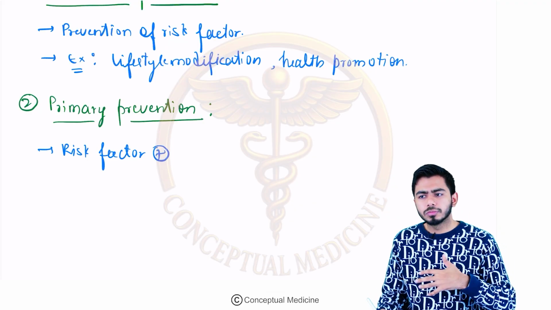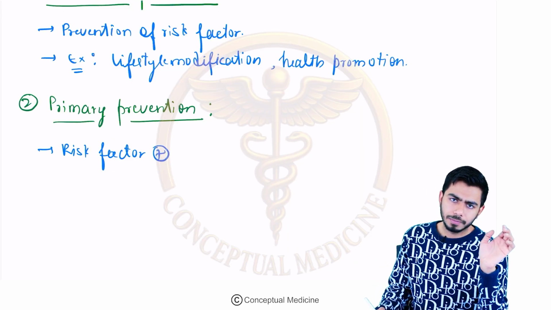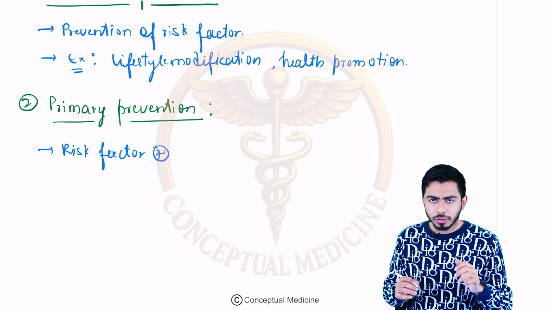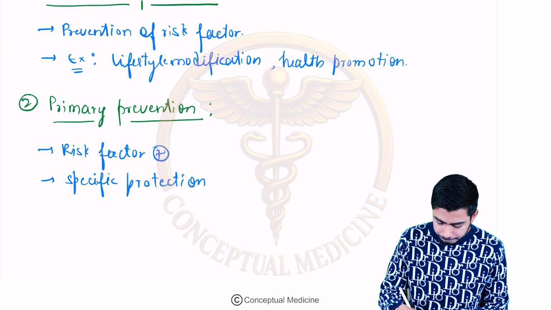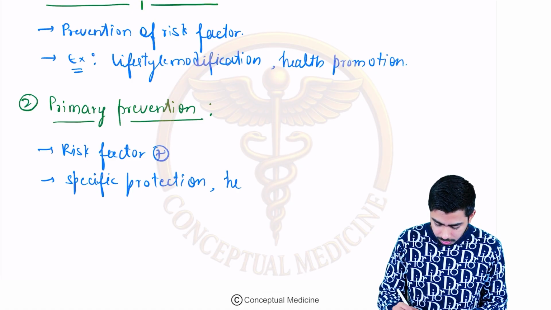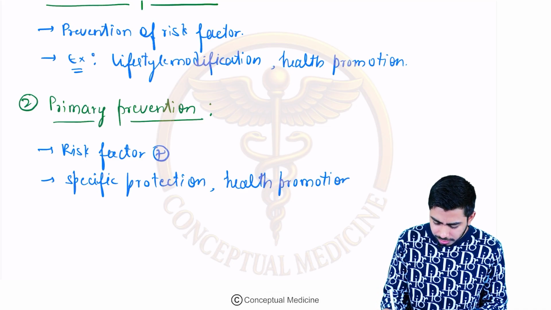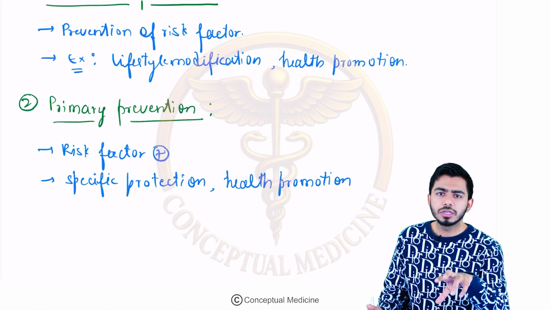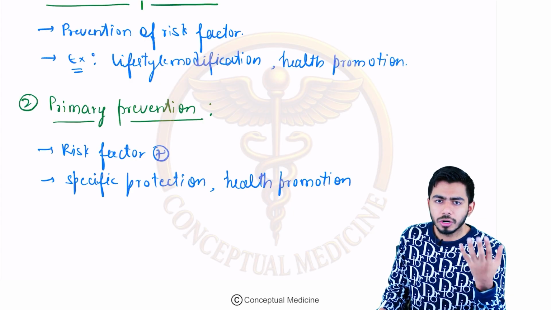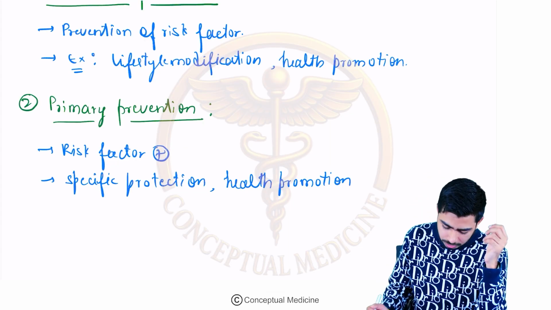Here also you might do some lifestyle modification to prevent this risk factor from converting into the disease. So here also we are talking about specific protection, and health promotion, in the sense that the person is taking measures now. Now the person is doing yoga, or doing exercise, to prevent this risk factor from converting into the disease.